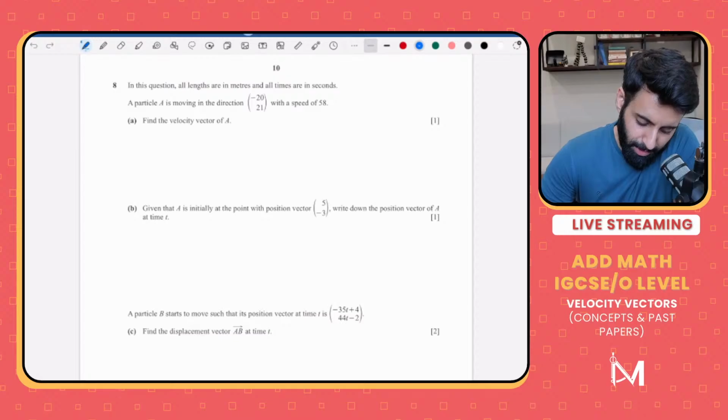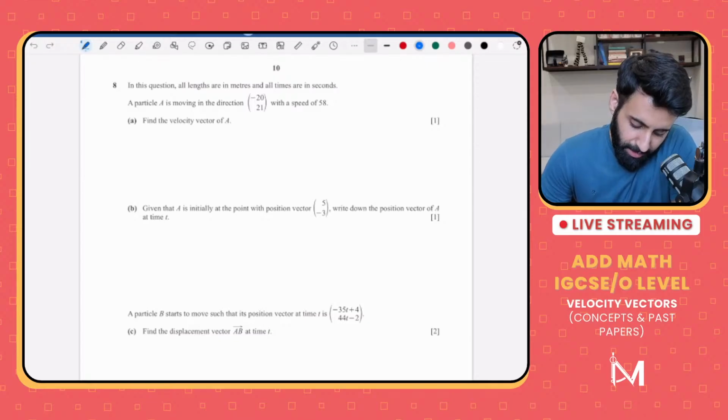So answer to the first part would be, once again, we're going to use the speed. We're going to multiply it by the unit vector of the direction vector. So that's equal to minus 40i plus 42j.